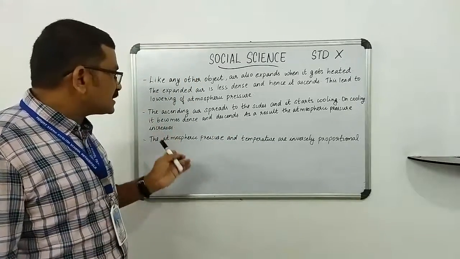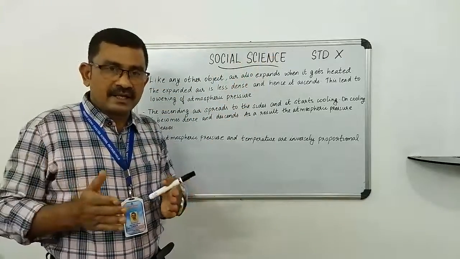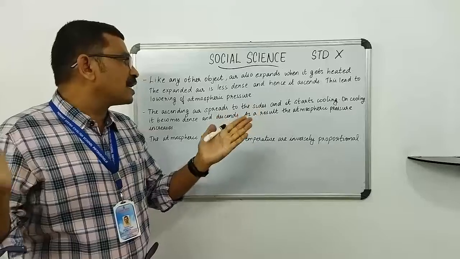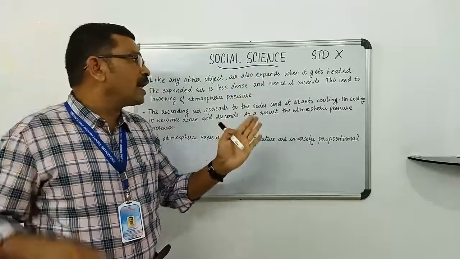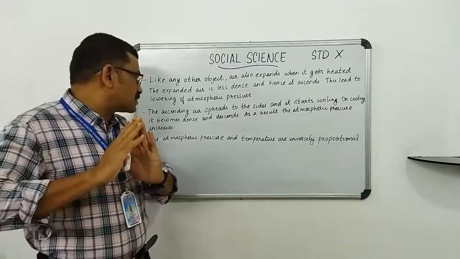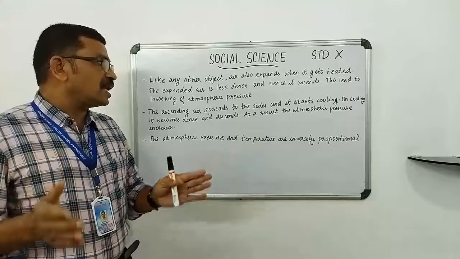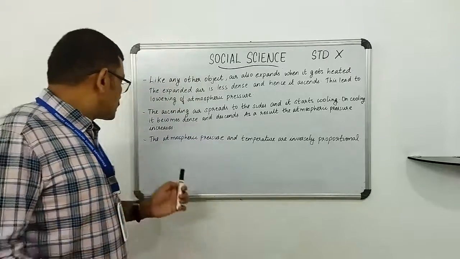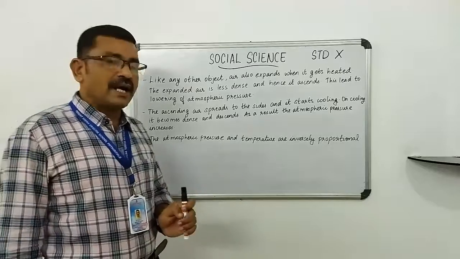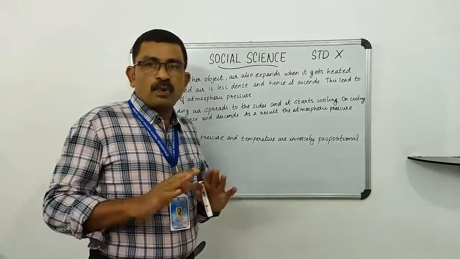Listen, the ascending air spreads to the sides and it starts cooling. On cooling, it becomes dense and descends. As a result, the atmospheric pressure increases. Clear?